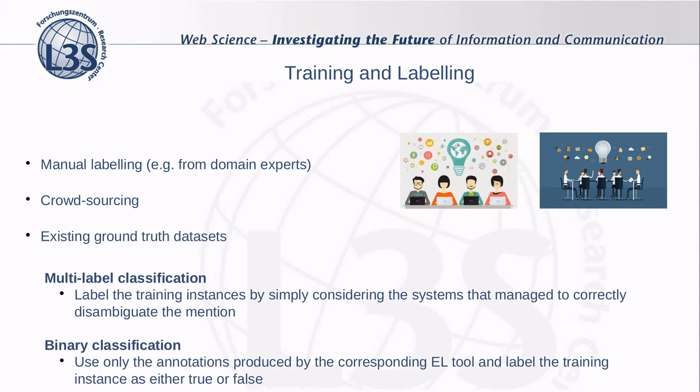For the multi-label classifier, we label the training instances by simply considering the systems that managed to correctly disambiguate the mention. And for each binary classifier, we make use of only the annotations produced by the corresponding entity linking tool and label the training instances as either true or false.